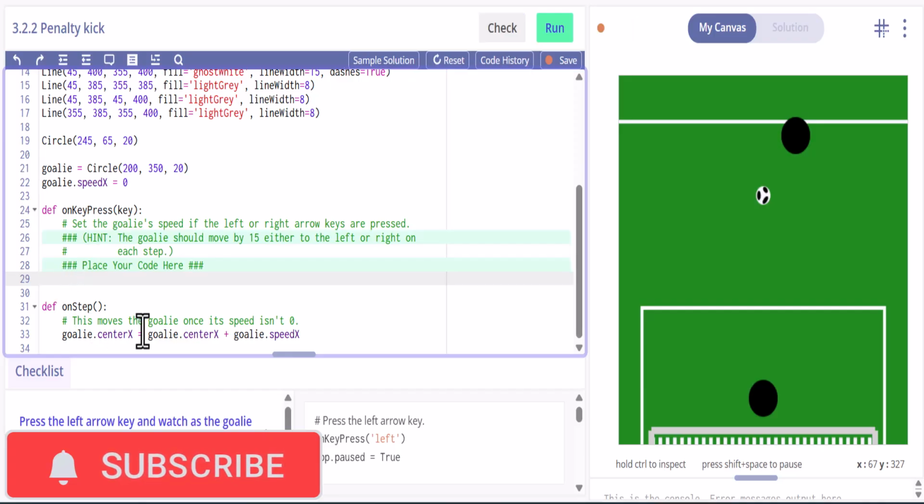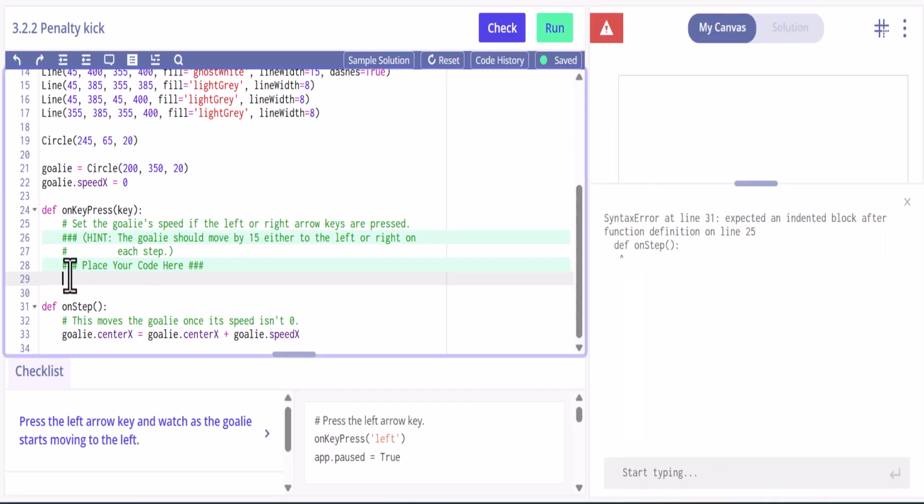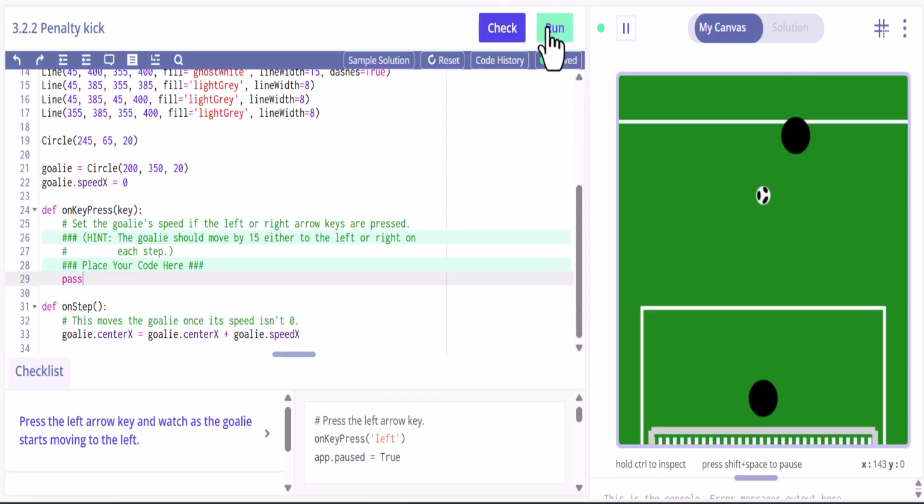And then we actually have our goalie down here, that this is what makes it move. So we really don't have to do much with this. This will already create that. And this is some pretty easy code up here. But if we go look at this and we run it, oops. Oh, because I took out the pass. Okay, so let's go back to solution here a second and run this. Okay, so if we move our left and right arrow, you can see that we move the goalie back and forth. The ball's not going to really move, but we're just moving the goalie.